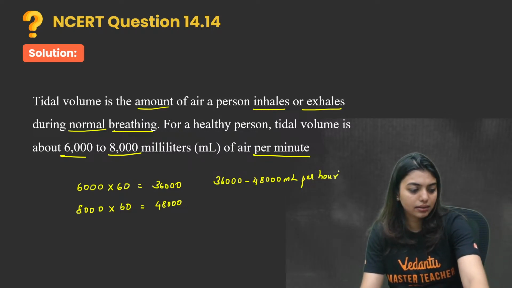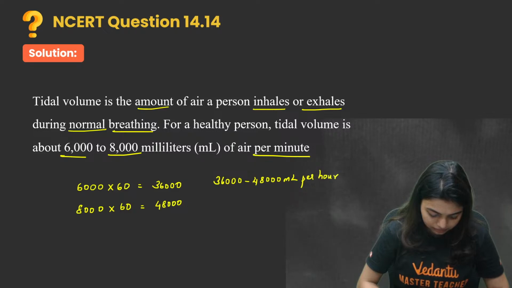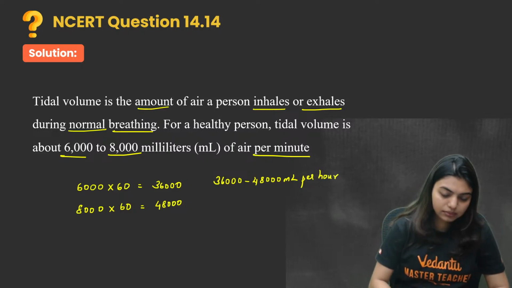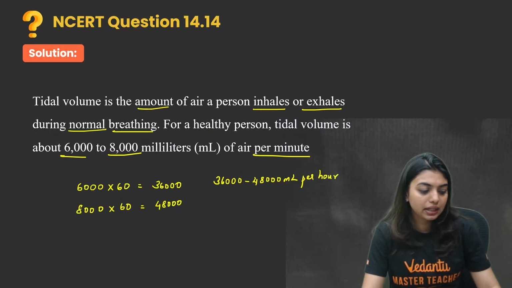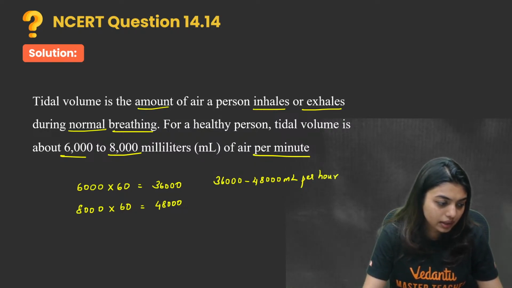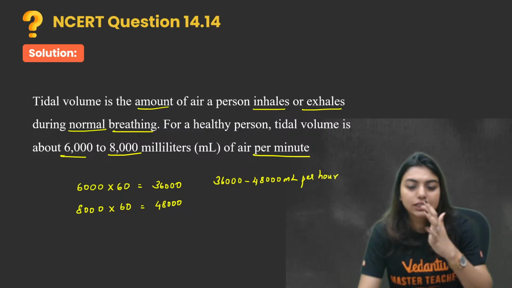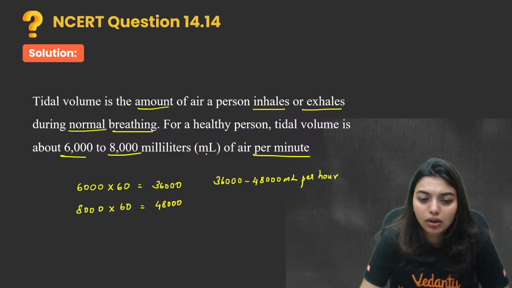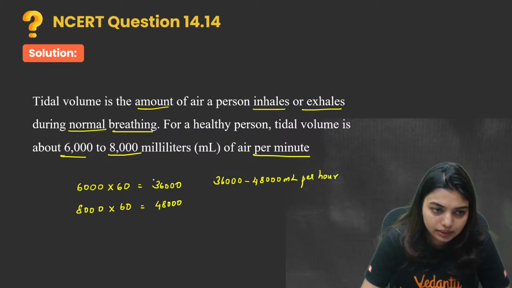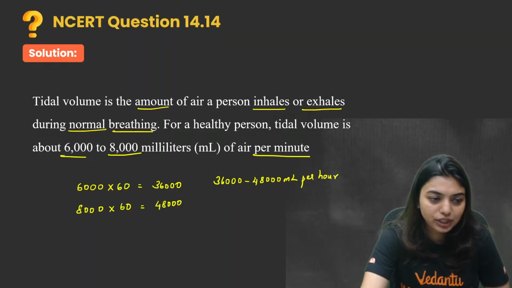Yes, clear? Okay, so 36,000 to 48,000 milliliters per hour. Done or not done? Yes, okay. So this is how much you'll get per hour. This is 6,000 to 8,000 milliliters of air per minute. Okay, per minute. That's it. We are done. There were around 14 questions.